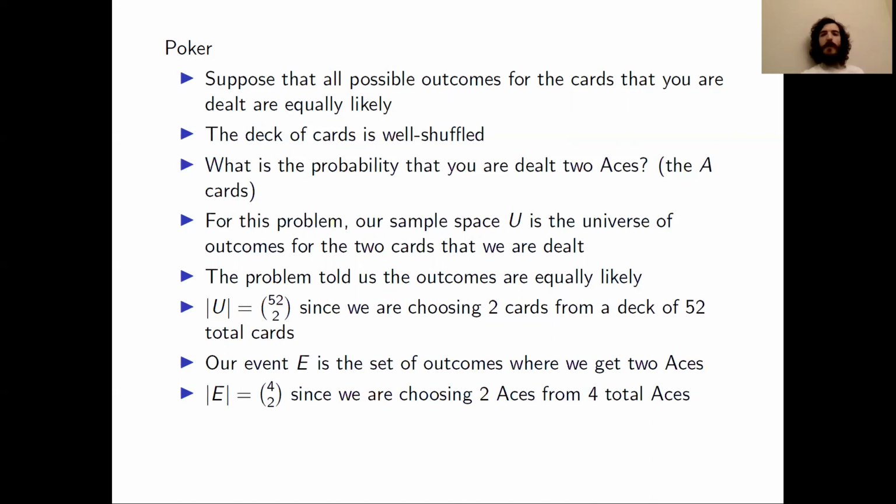Thus, the probability of E is going to be the ratio of the cardinality of E over the cardinality of U. And when we simplify that, we get 1 over 221. And that's the probability that we were looking for, which was asked about in the 3rd bullet on this slide. The probability that we are dealt 2 aces.